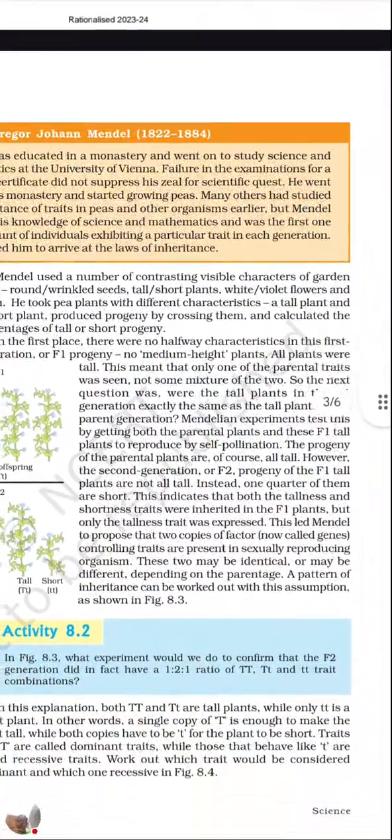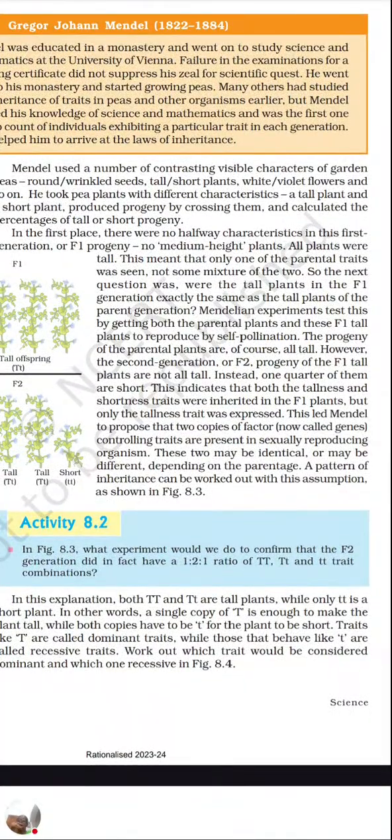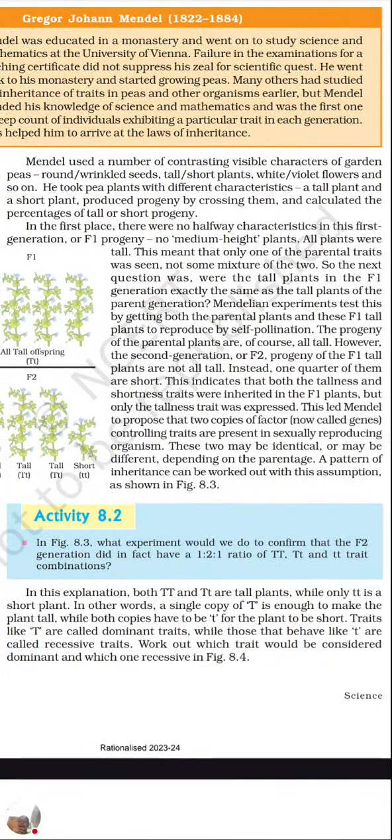Mendel used a number of contrasting visible characters. So he took contrasting, opposite characters, like tall and short plants, white and violet flowers, and round and wrinkled seeds. He took pea plants with different characteristics, a tall plant and a short plant, and produced progeny by crossing them. Progeny, that is offspring, and he calculated the percentage of tall and short progeny.